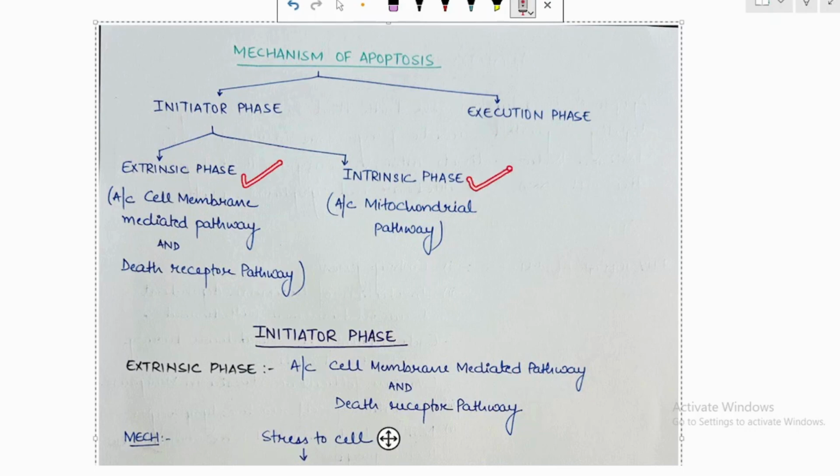So, revising the things with you, the extrinsic phase is also known as the cell membrane mediated pathway and the death receptor pathway. It will lead to activation of caspase 8 and caspase 10. And the intrinsic phase is also known as the mitochondrial pathway. It will lead to activation of caspase 9.